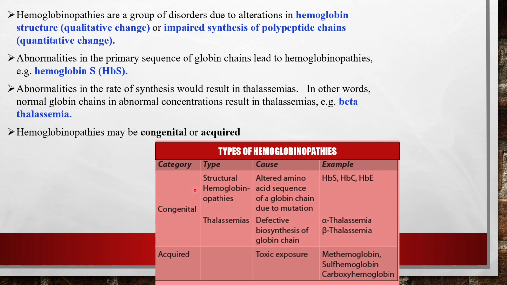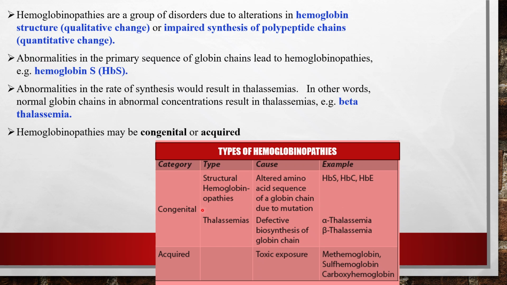The structural hemoglobinopathies happen due to point mutations, alteration in the amino acid sequence. The altered amino acid sequence of globin chain happens due to mutations, most commonly point mutations. In this category, hemoglobin S, hemoglobin C, and hemoglobin E are most common.